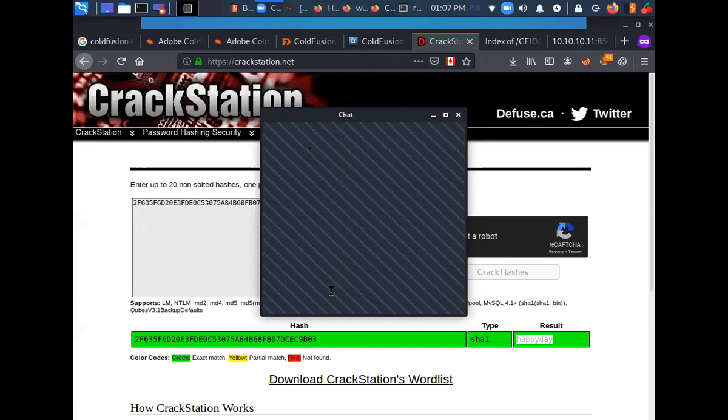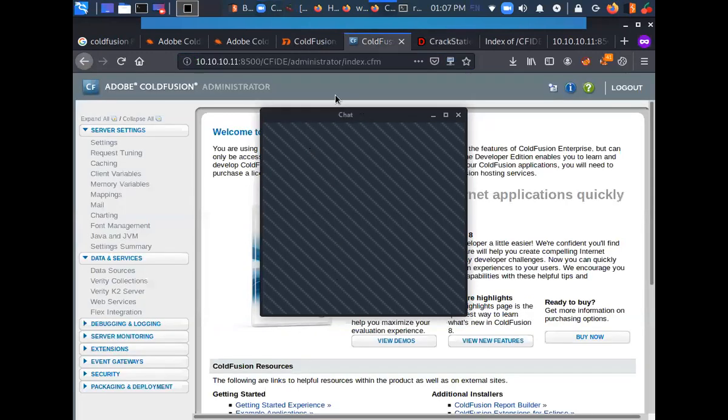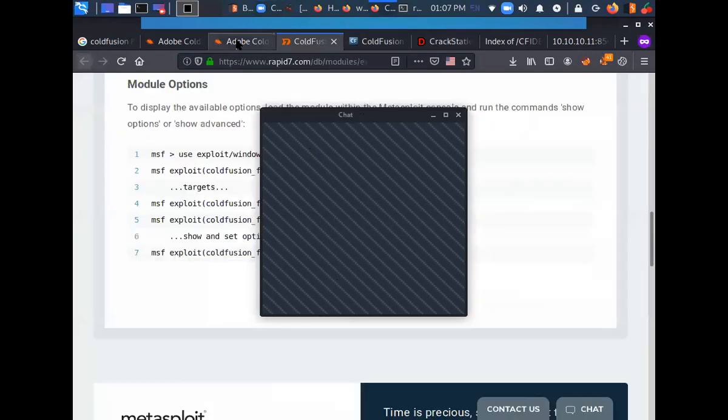CrackStation is something which is going to be used by you day in and day out. Every time you want to crack a password, this is the website that you should go for. Then ColdFusion. You can use this Metasploit reference link as well.